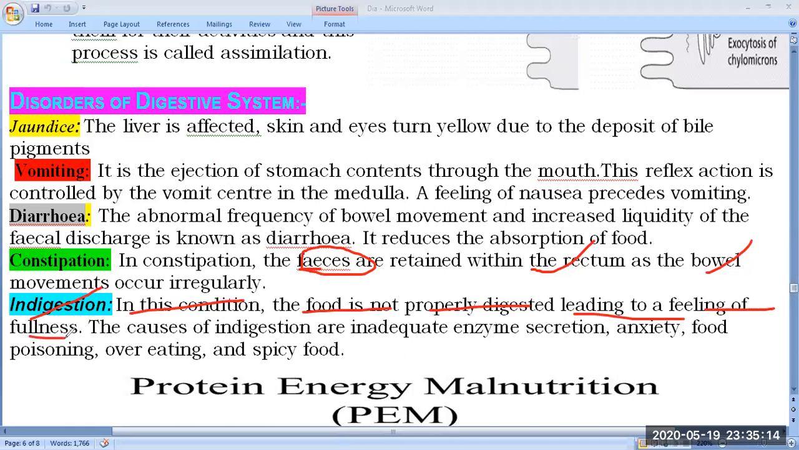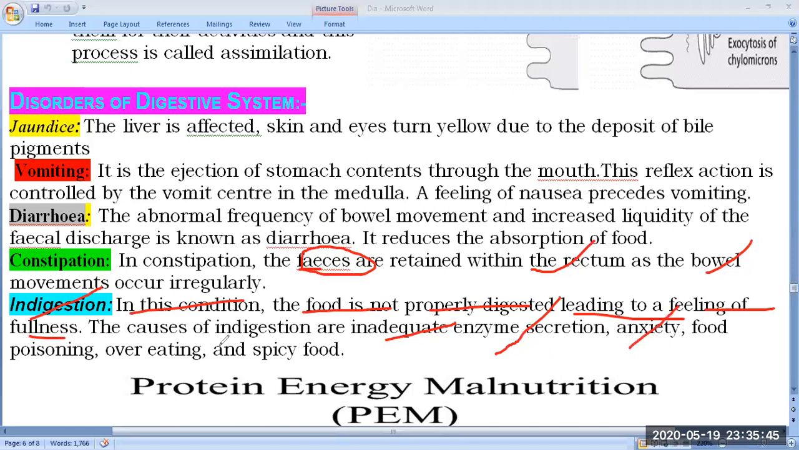You can say if you have gone anywhere, any party or any wedding party, and you had too much food, that means proper digestion does not take place, and every time you will feel like the stomach is full. This is called indigestion. And what is the factor which causes indigestion? They have given inadequate enzyme secretion. So maybe the stomach or duodenum does not secrete the proper enzyme, so this causes indigestion.